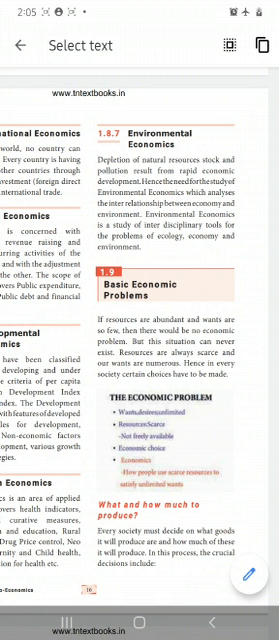When we are safeguarding our environment and we are increasing our economic level, it is called sustainable development.